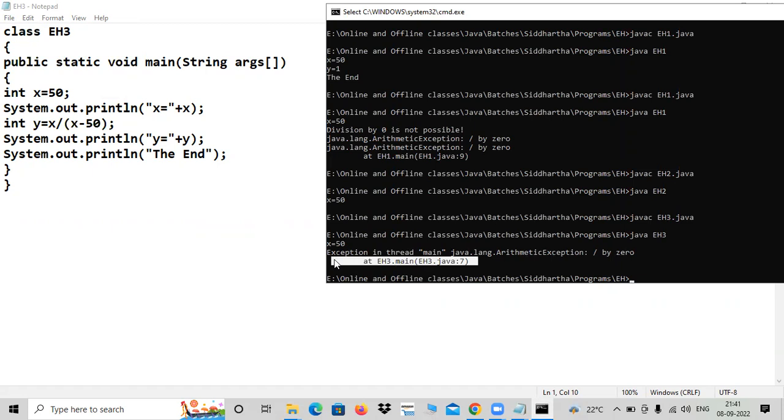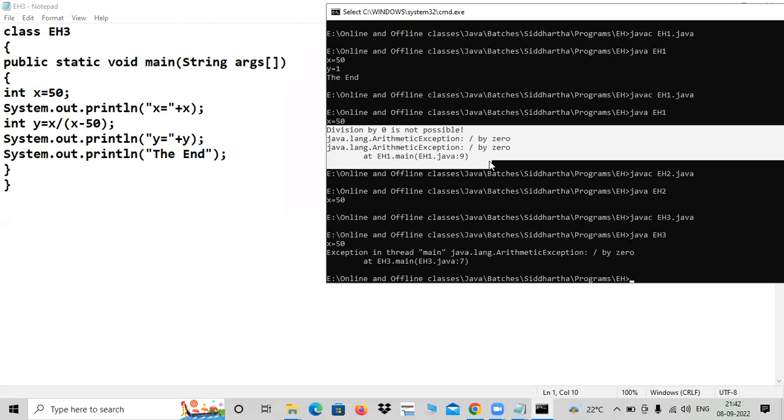And it is the program EH3 and inside main. The problem is division by 0. But you got x equals 50. What is the difference? No difference. It means the inbuilt mechanism is there. But where does it really matter, tell me. See this output and the current program output. Where does it really matter? Please think and say. It is before your eyes, everything.